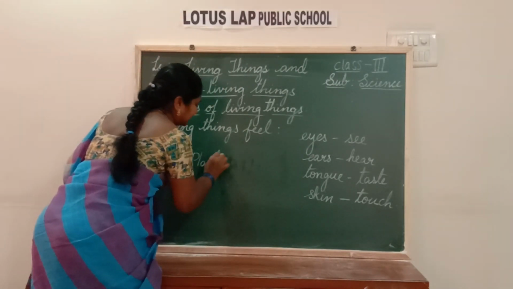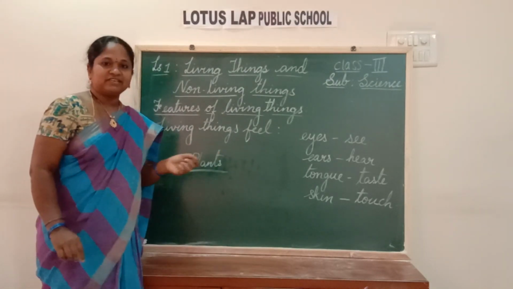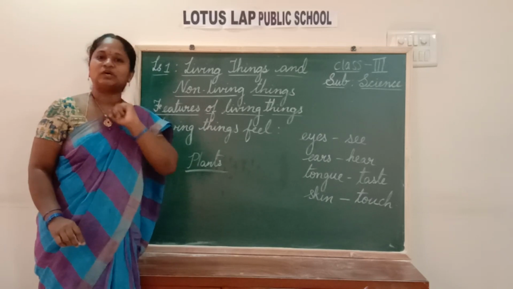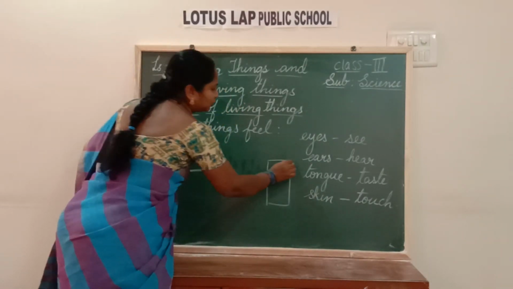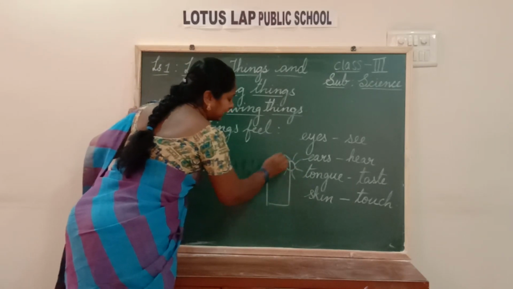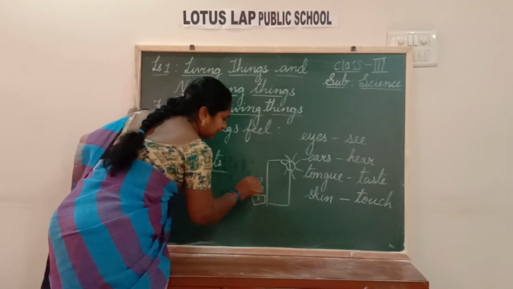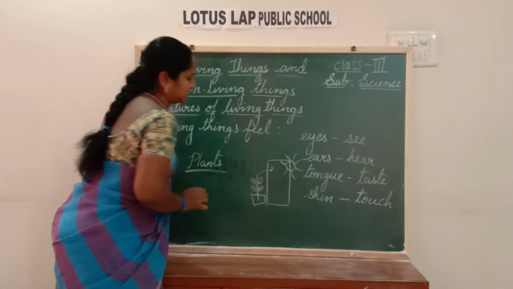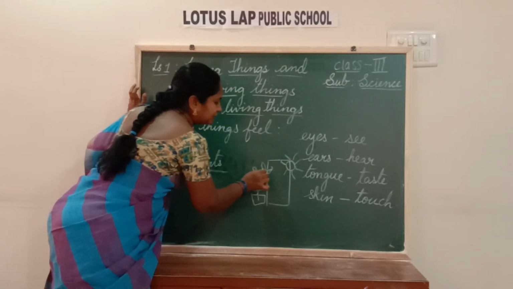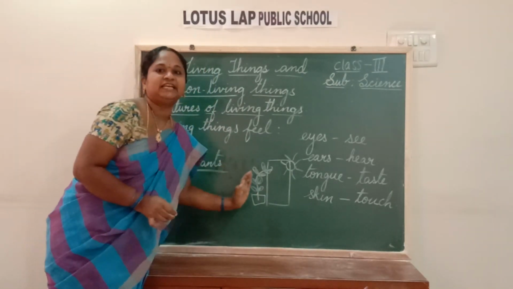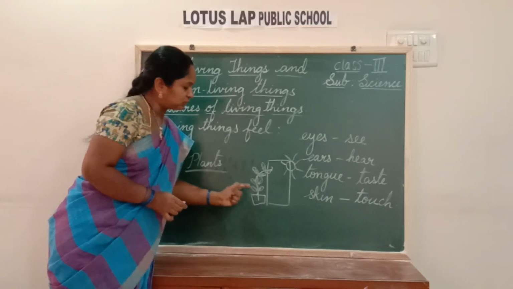Then how can we say that plants are having sense? We discussed previously, a plant will move towards the sunlight. Yes, I have shown in the movement, isn't it? Now this is the window. Opposite to the window we have the sunlight. If you place the potted plant here, then what happens to this potted plant? Yes, it moves towards the sunlight. It will be bending like this. Why? It feels the light and it moves towards the sunlight. So this is one sense about the plants.